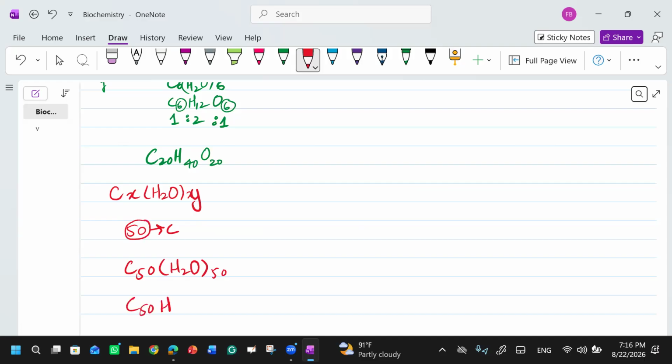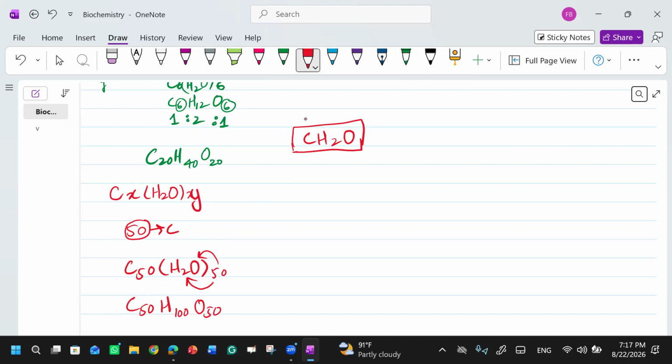Now, how many hydrogens will there be if you open this? If I open this, there will be 50 times 2, so 100 hydrogens and 50 oxygens. Yeah, this is what I am saying. Are you getting this formula? Simply, we can say CH2O. The general formula is this CH2O, right?